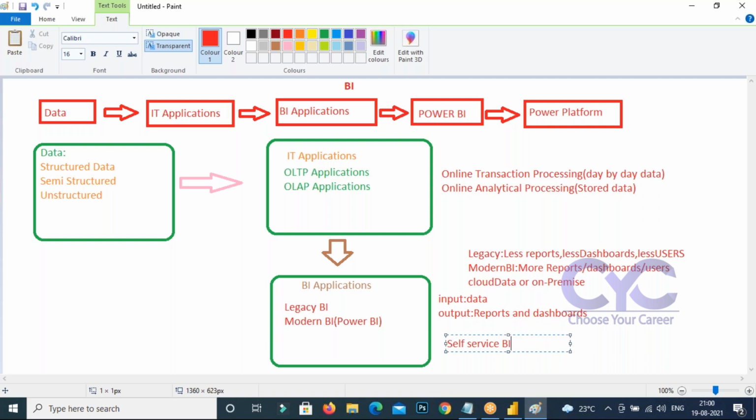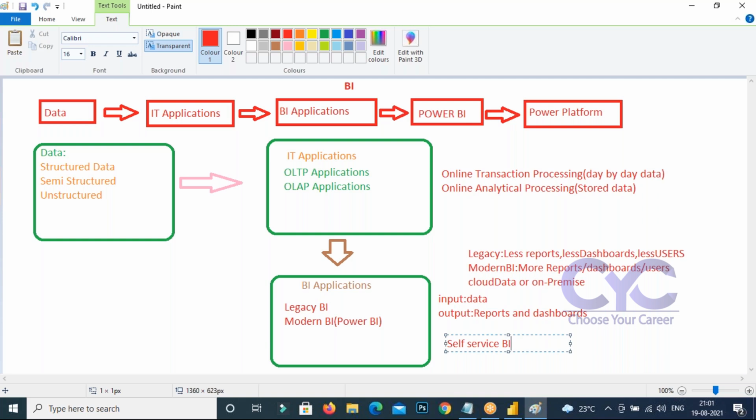Nowadays, what is happening? Every end user is expecting everything to be on mobiles. Their reports and dashboards are to be on mobiles, on tablets, on platforms. But Power BI has that capability, that it can share its reports and dashboards on mobiles, tabs, and any other platforms. That is the meaning of it. Are you getting what I'm saying or not?